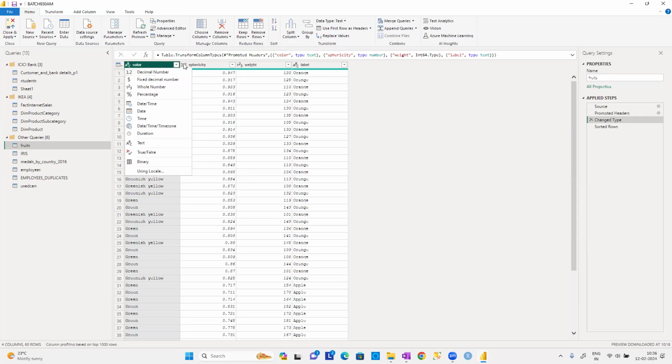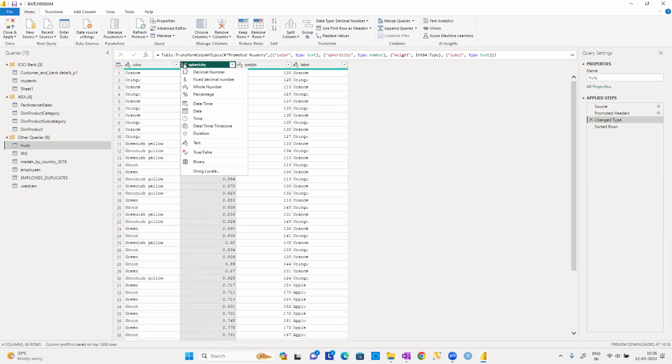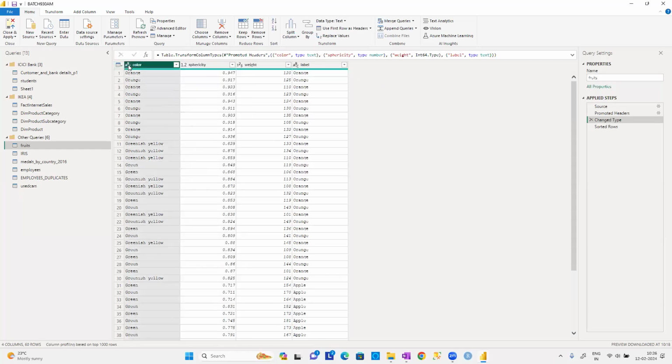But then what is the necessity of the data type? Sometimes it is necessary, guys. Without knowing the concept of changing data types, we cannot work with them. Anyhow, there are multiple ways to change the data types. The easiest option is here, and here also we can change the data types. Same technique, same application.